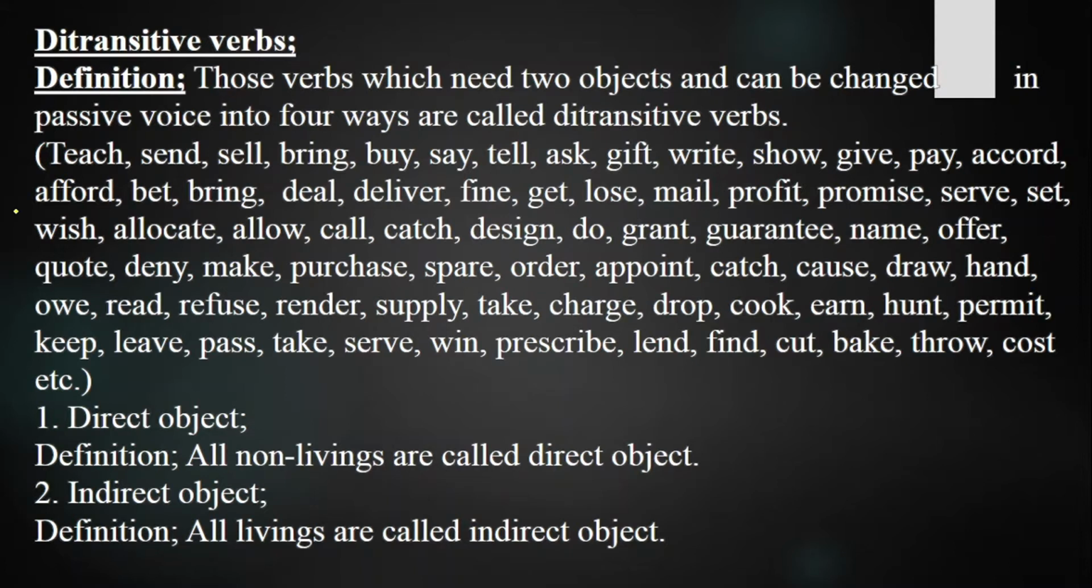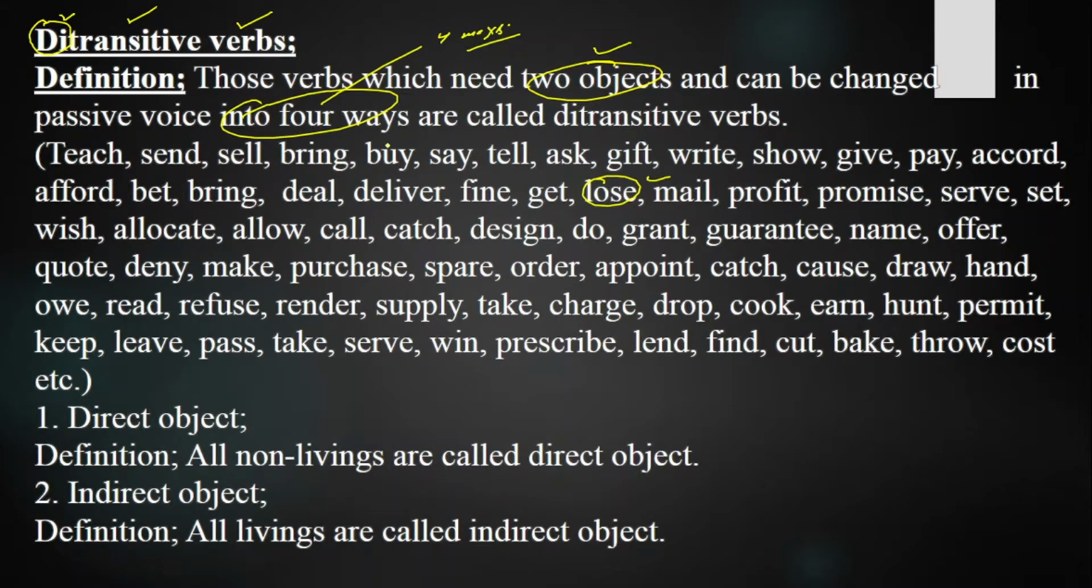Today we will be discussing the ditransitive verb lose, and how we are going to change it from active voice into passive voice. Before starting that, we need to discuss a little bit the definition of ditransitive verb. Di means two, and transitive means which can be changed into passive voice, and verb shows an action. So those verbs which need two objects and can be changed into passive voice in four ways. There are four ways to change them from active voice into passive voice.